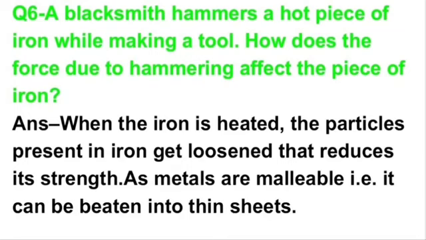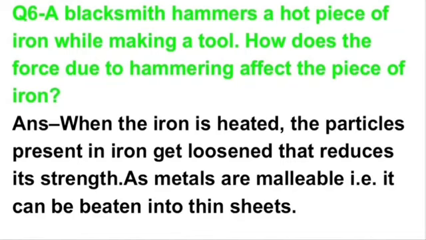Question number 6. A blacksmith hammers a hot piece of iron while making a tool. How does the force due to hammering affect the piece of iron?